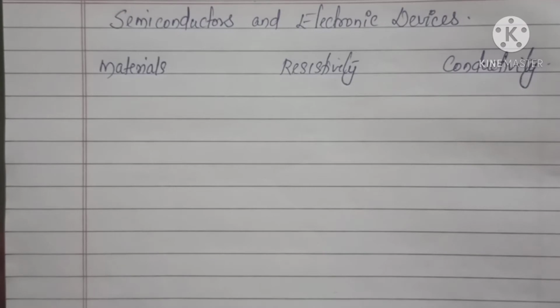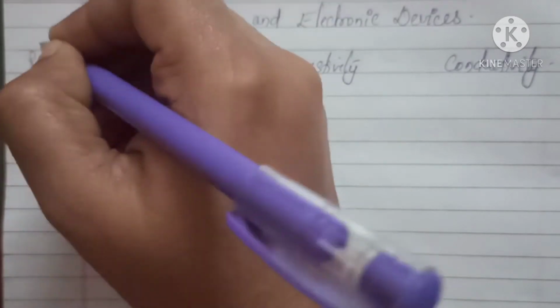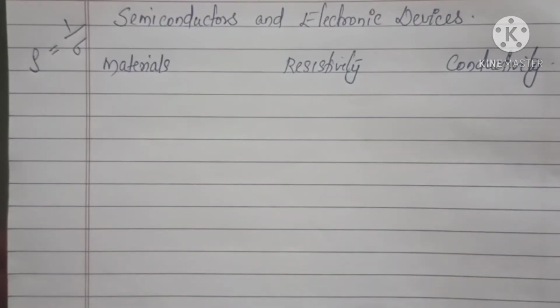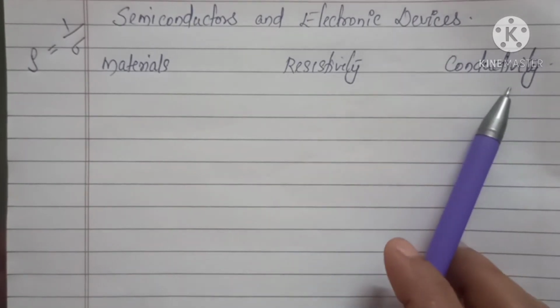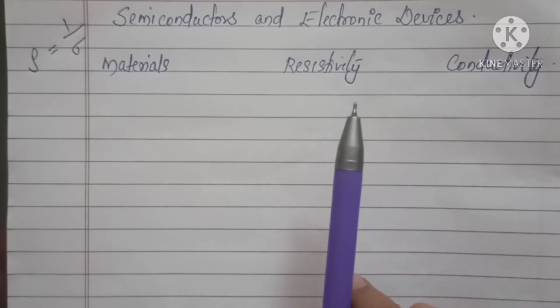So you all know the terms resistivity and conductivity. We have studied in the chapter current electricity. So if a material has very high resistivity, it will be having very low conductivity, isn't it? Because resistivity is the reciprocal of conductivity. Resistivity can be represented as rho and conductivity can be represented as sigma. So rho is equal to 1 by sigma. Based upon the values of resistivity and conductivity, the materials can be classified as conductors, insulators and semiconductors.